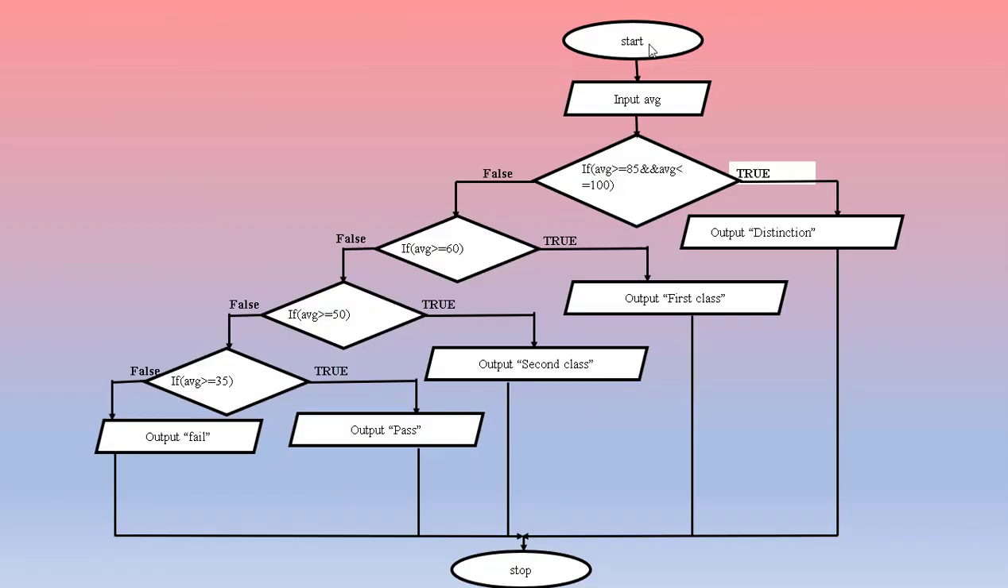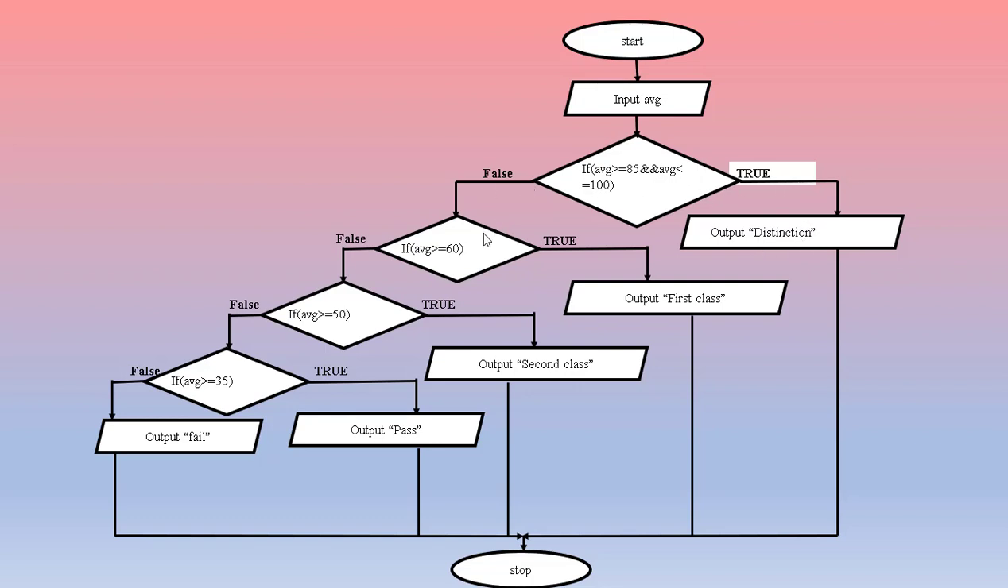So let us see the flow chart. We start with the start symbol and stop with the same symbol, that is the oval shape, which we use for start and stop. Then we have input average. The input statement is written within a parallelogram. Then we have a decision statement that is written in a rhombus. If average is greater than or equal to 85 and average is less than or equal to 100, both conditions are satisfied, both are true, then the output will be distinction. If one condition is false, as I told you in the program, it will not execute output distinction.